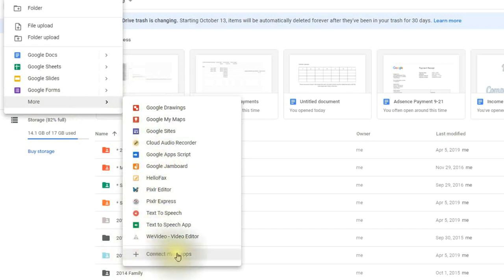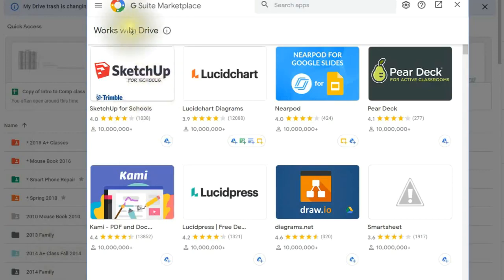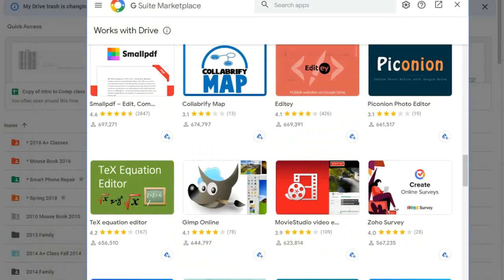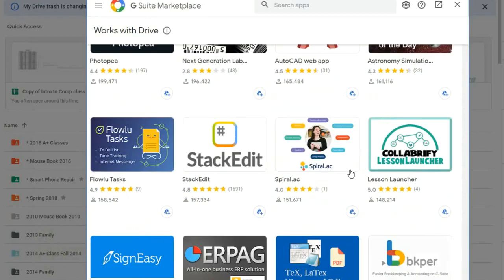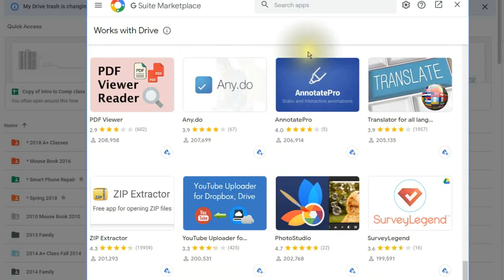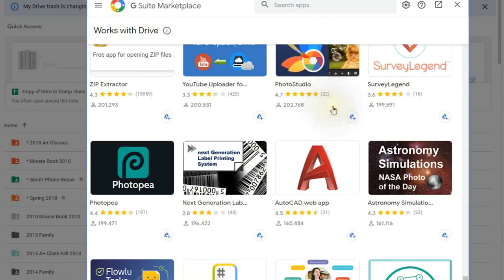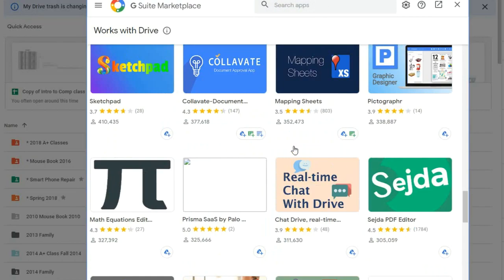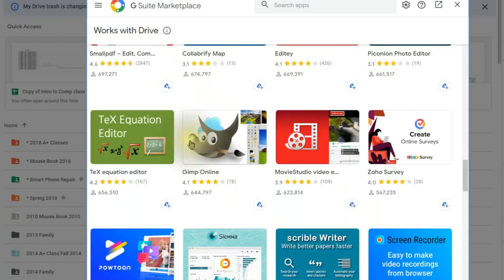So if you click there, you'll be seeing this list here, and you'll have really hundreds of different applications that you can install on your Google Drive. Now you'll be able to use this on your Windows computer, your Mac, or even on your Chromebook. Now you can go up at the top and actually search these apps if you had an idea of which one you wanted to find, or you can just go through the list